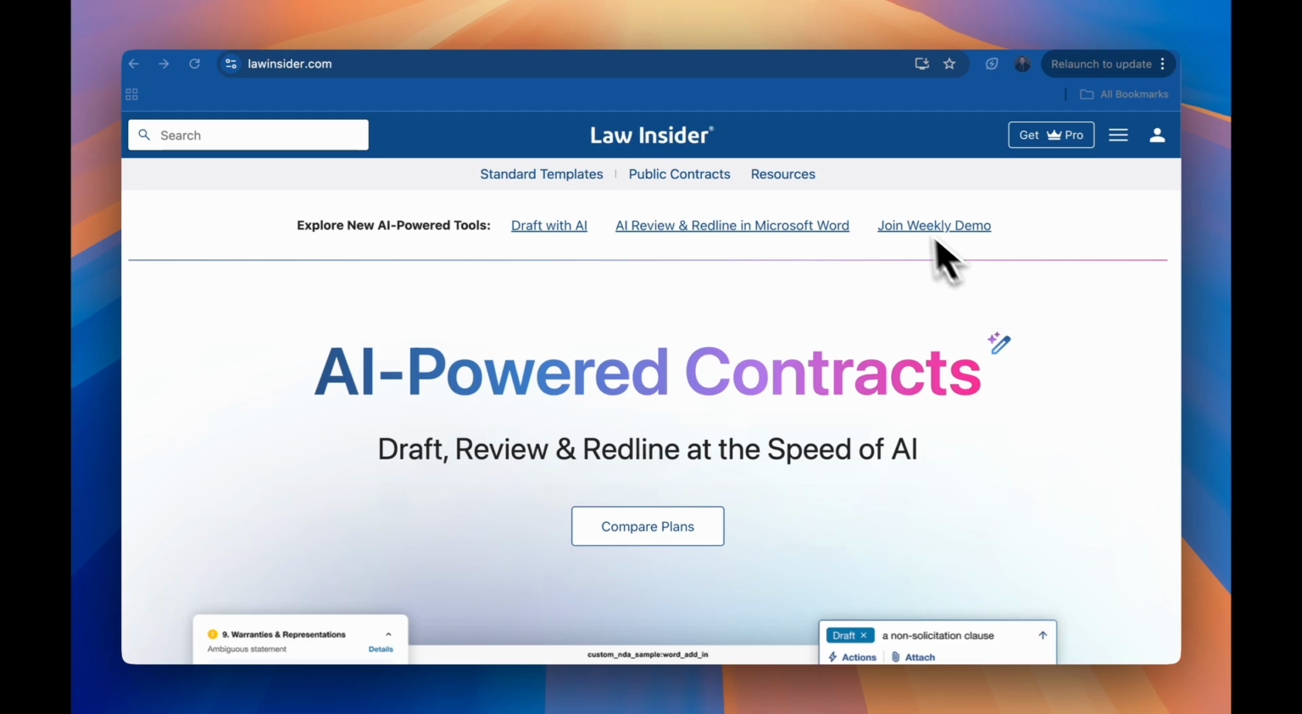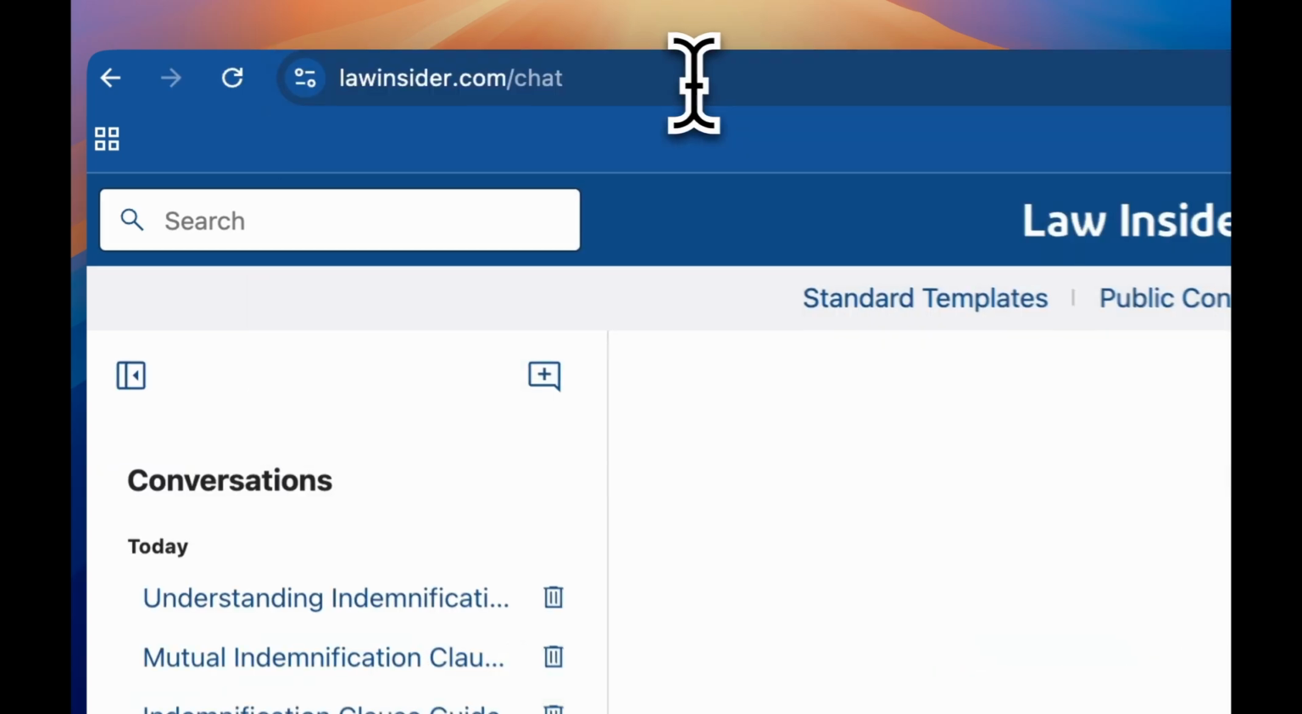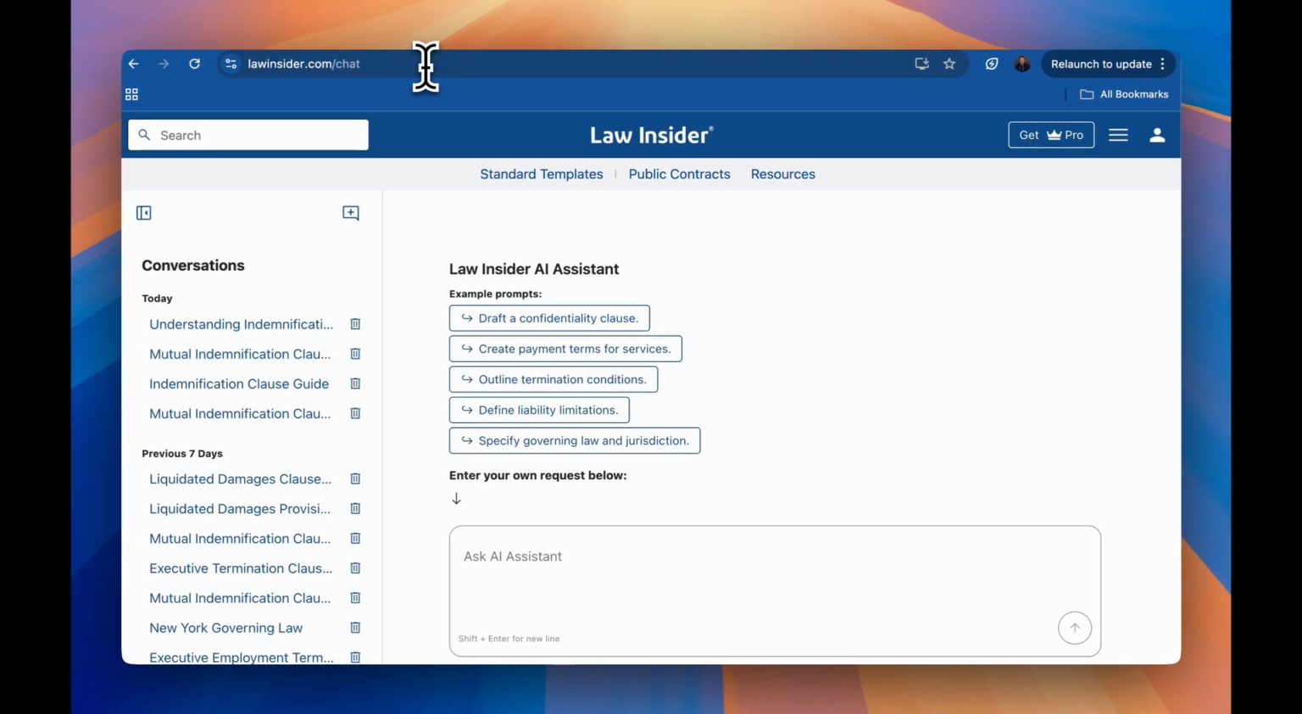Let's first look at the browser experience, which is hosted at lawinsider.com/chat. This is where our AI assistant will enable you to draft clauses using a combination of Law Insider's vast clause library and OpenAI. So let's go ahead and draft a liquidated damages clause.